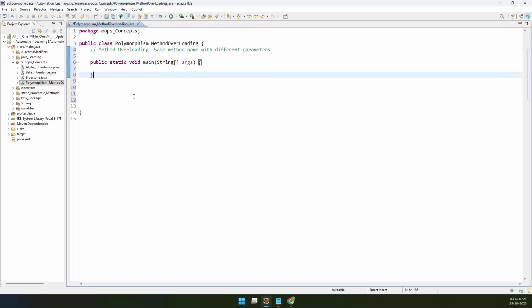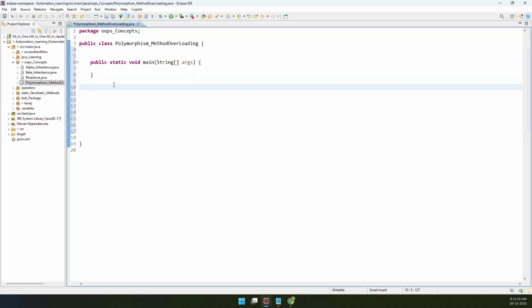So I have created a class called Polymorphism with a main method.